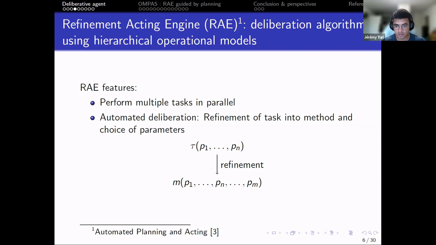And here, in the present case, the refinement of tasks into methods. So we start with a high-level task with some parameters, and the refinement algorithm will map it to a method that is applicable in the current state with more parameters if necessary.